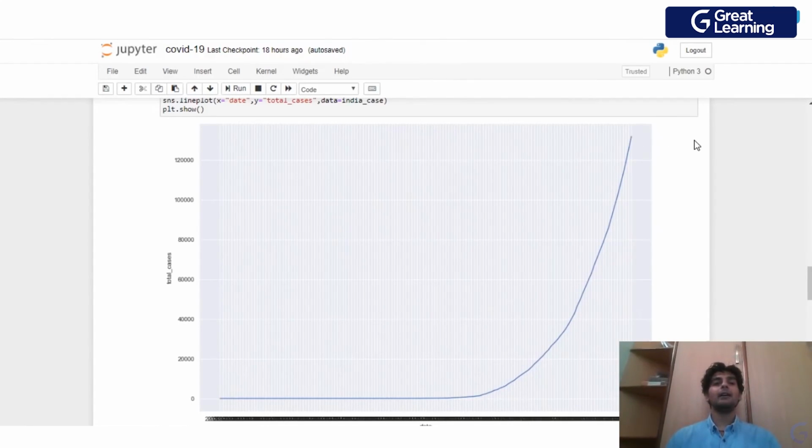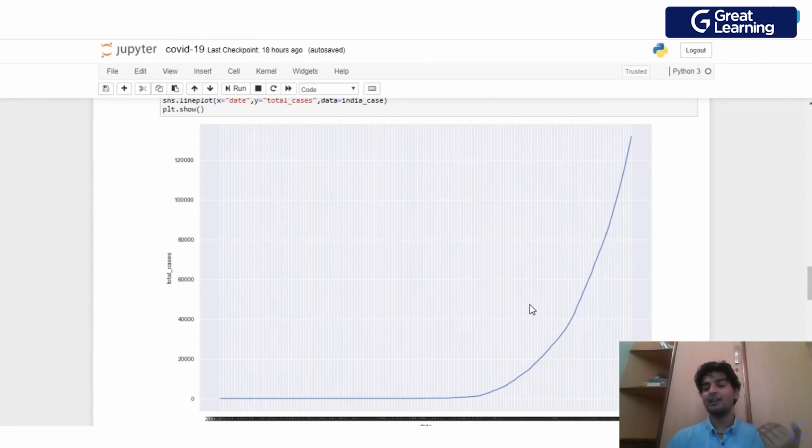Now that is a cause for concern for all of us who are living in India. So we'd have to make sure that we are following the lockdown rules properly, right? So as you see, the curve is not at all flattening, but the curve is actually exponentially increasing. So all this talk about how with the help of lockdown, we are trying to flatten the curve, but that is not the case which is happening over here.